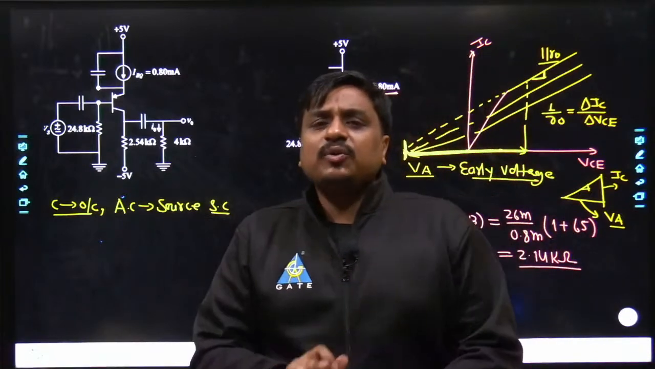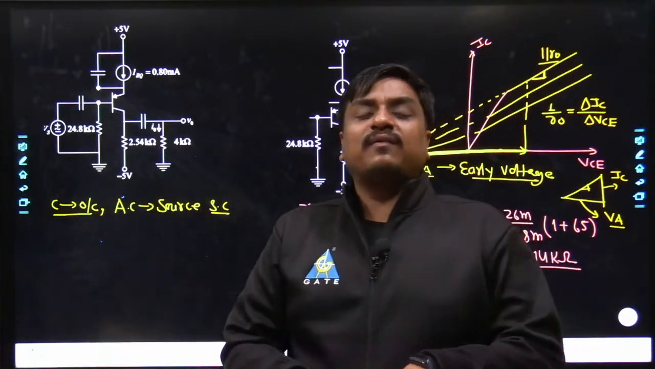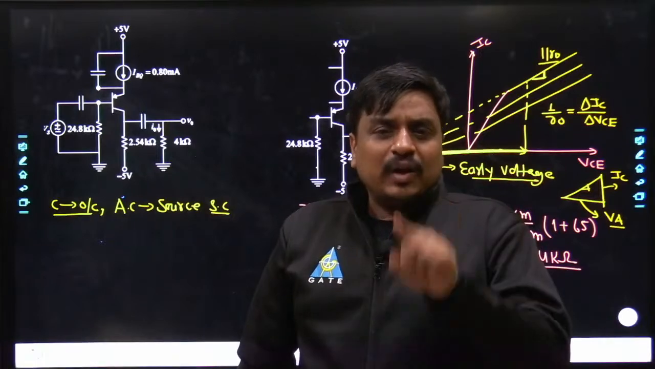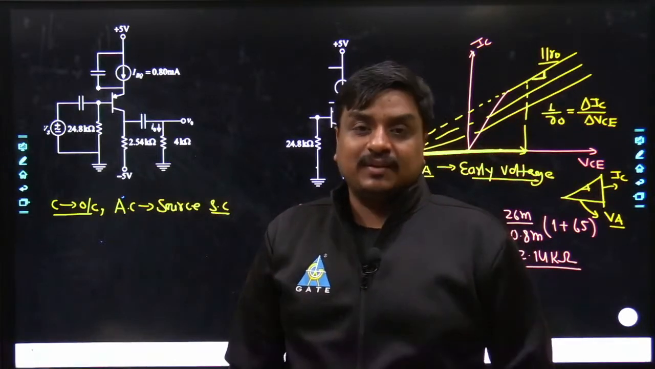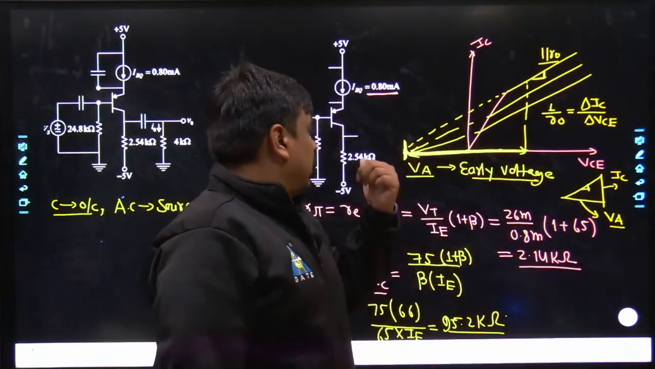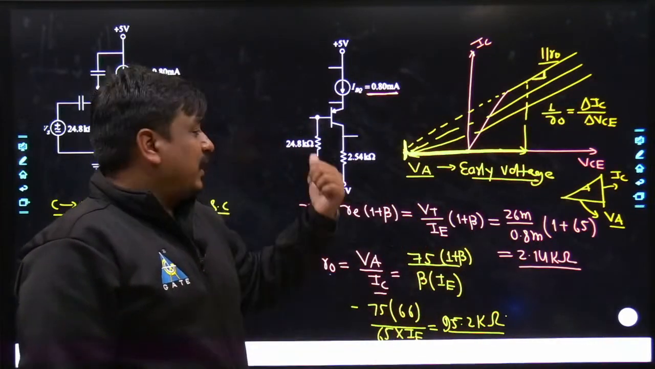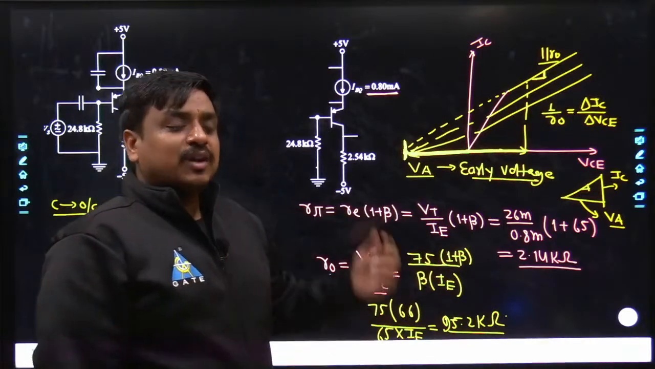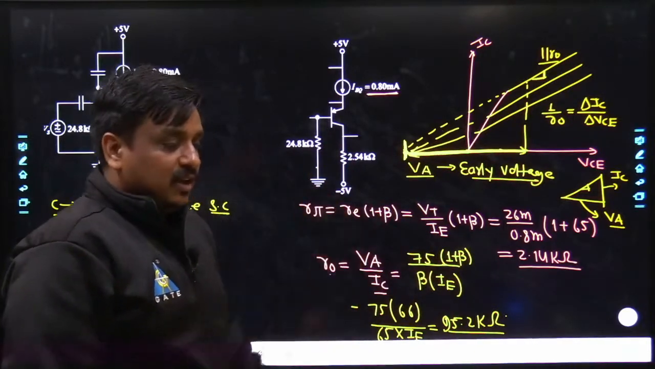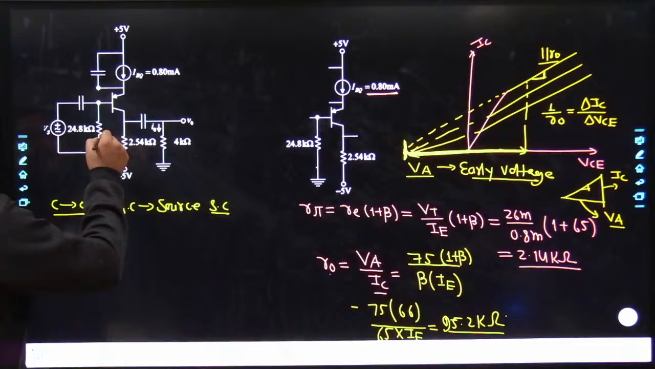Whenever you deal with a certain parameter, you have to have clarity in your thought whether you are dealing with a DC parameter or an AC parameter. So far, the calculation of R naught was completely based on DC analysis. The calculation of RE and R pi was completely based on DC analysis. So what I would be doing is copying this circuit.